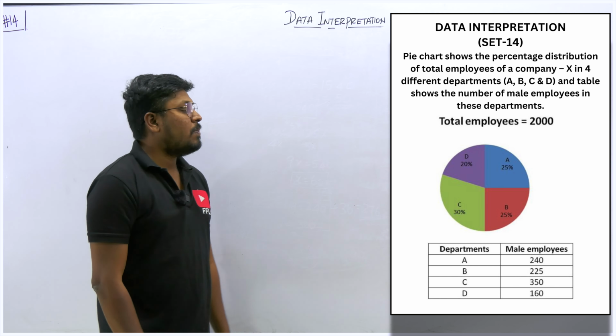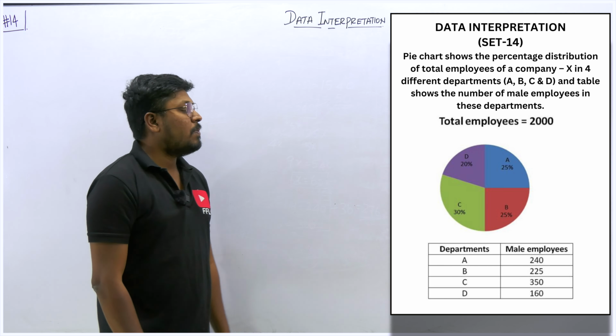X is what percentage of Y. This is the thing we need to find. The denominator Y will be the total employees in C, and the numerator X will be the total number of old employees in company C. So we have to find the two values. I think the denominator value is directly given in the chart itself, because we need to find the total number of employees.